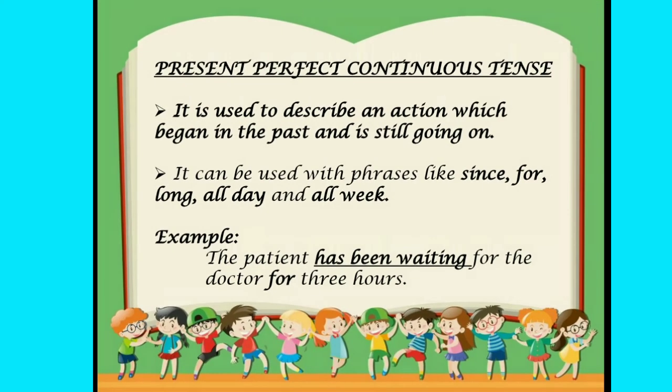Next one, the last one, present perfect continuous tense. It is used to describe an action which began in the past and is still going on. It can be used with phrases like since, for, long, all day and all week. For example, the patient has been waiting for the doctor for 3 years. You can see has been waiting and we have used for.